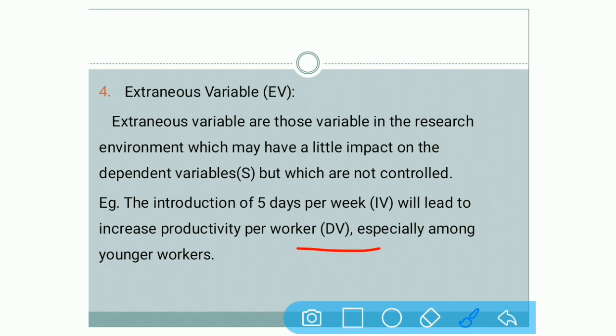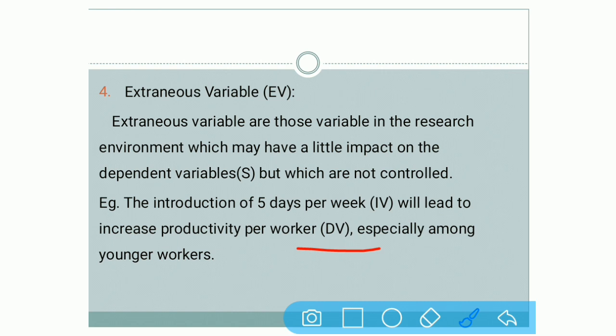In this way, there are certain conditions which are not in the hand of the owner of the firm. In the same way, if competitors are increasing their quality and reducing the prices of their product, it cannot be controlled by you. Your productivity is higher, your efficiency of the employees is higher, but if competitors are reducing their prices, then it will affect your dependent variable.